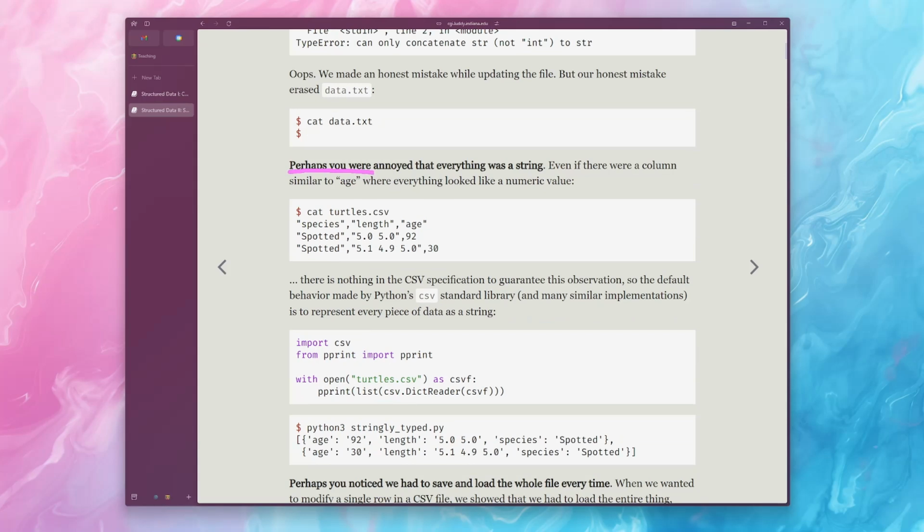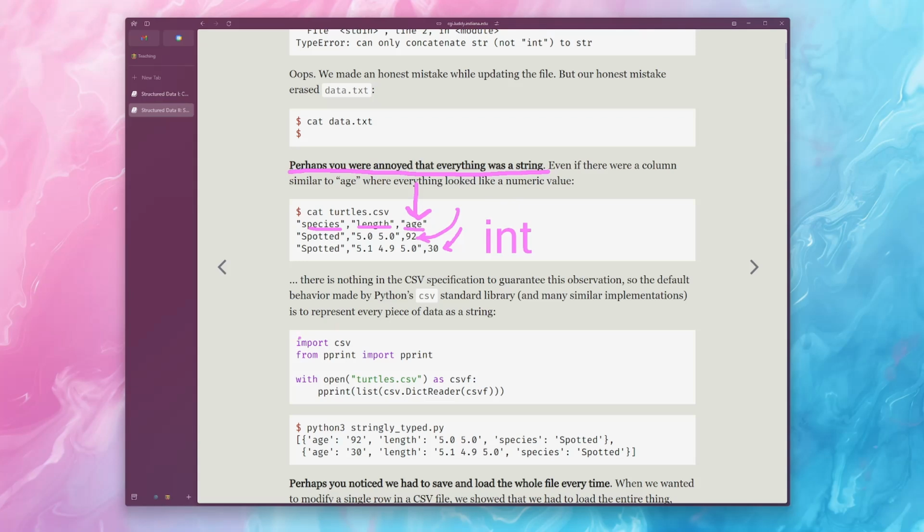Or maybe you were annoyed with some of these problems, like where everything was a string. Like, objectively, if we look inside of this turtles.csv file, we see that we have a species, a length, and an age. And it looks like these age fields, like 92 and 30, well, both of those look like they should be some kind of integer represented data.